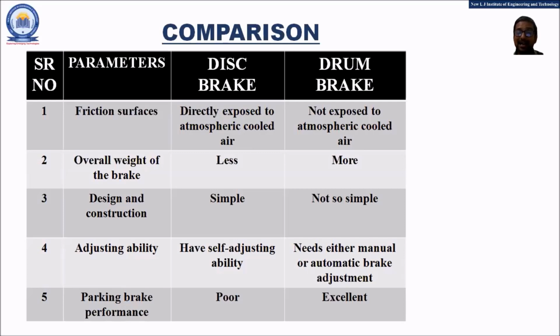If we consider the adjusting ability, the disc brakes have the self-adjusting ability, whereas the drum brakes need to have either manual or automatic brake adjustment. The next point is an important one, that is the parking brake performance. The disc brake has poor parking brake performance, whereas the drum brake has excellent parking brake performance.